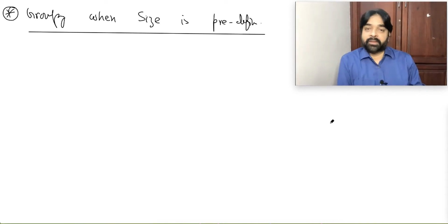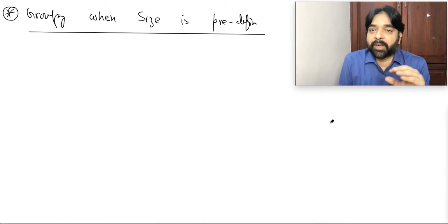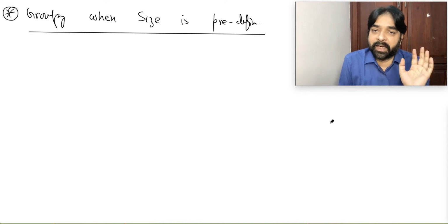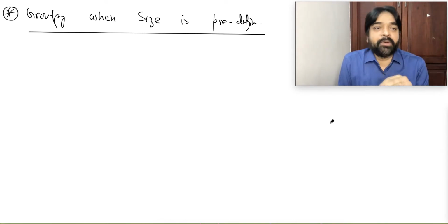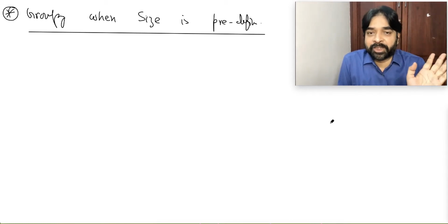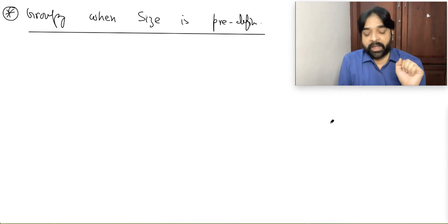See, there are 3-4 cases. First thing, you should not memorize something like, okay, this is the formula. There is no formula. Everything you have to understand logically. I can give you a formula also, but that is a waste. You will forget after some time. So it's better to understand what exactly is happening.